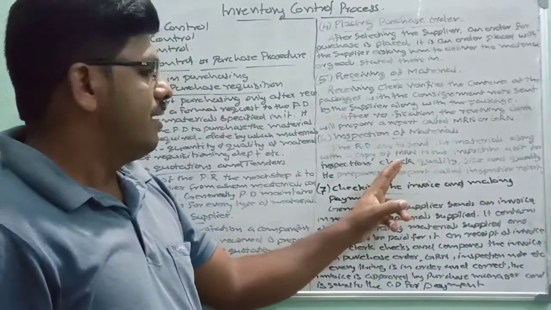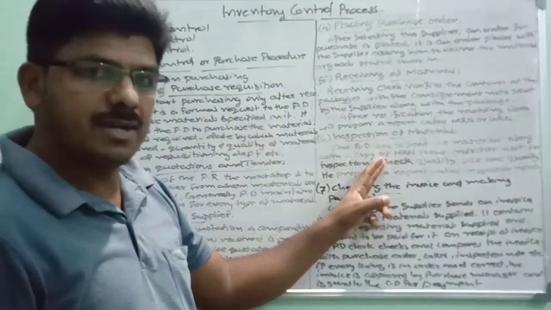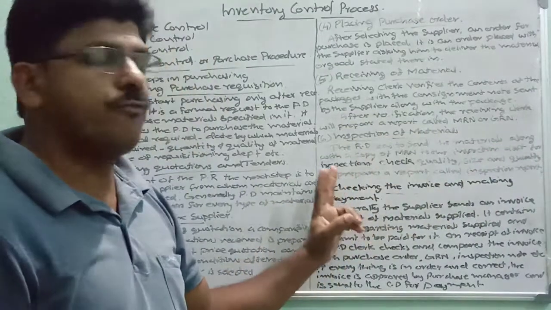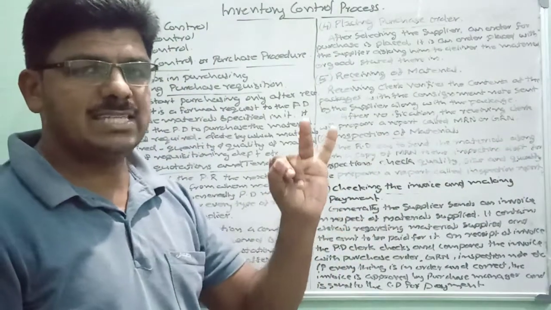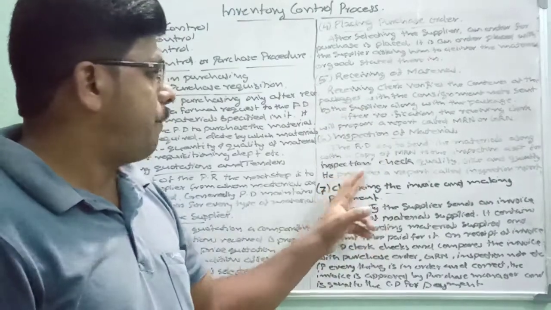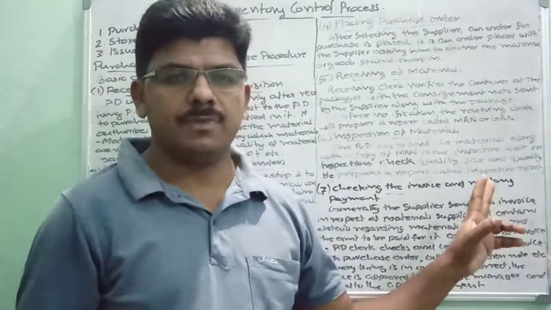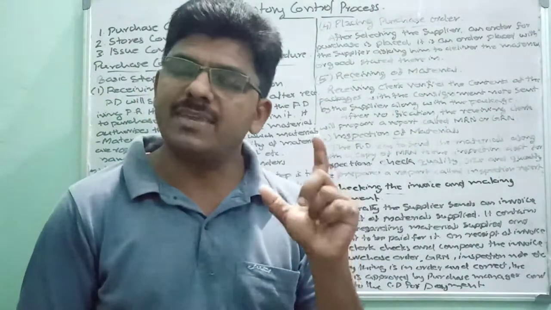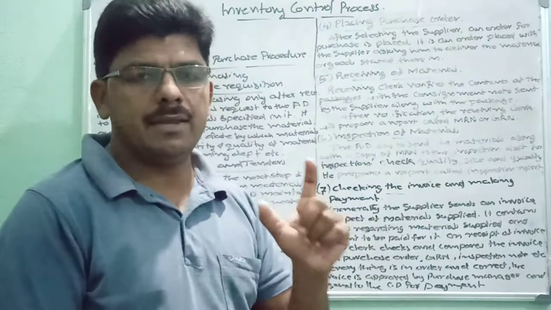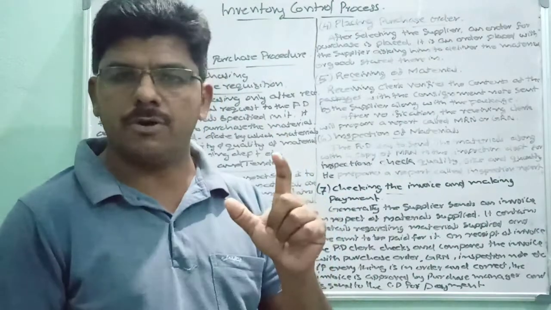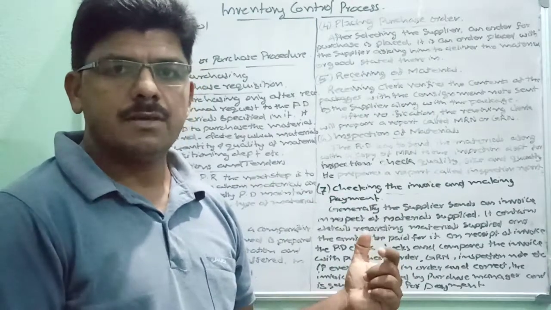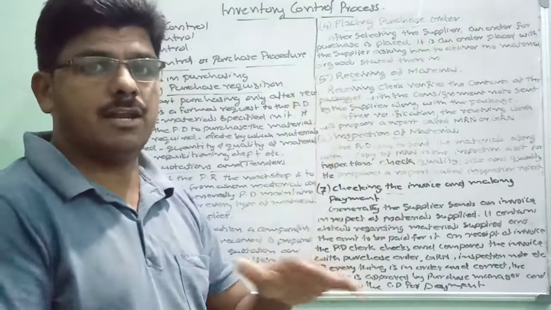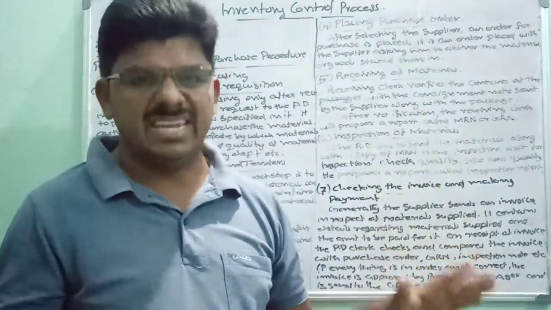Now, the inspection department clerk or the inspector checks the quality, size, and quantity of materials received. He prepares a report after inspection. That report is known as inspection report, goods inspection report, or material inspection report. He has to prepare a report upon the inspection made by him. Goods received are verified and now inspected.